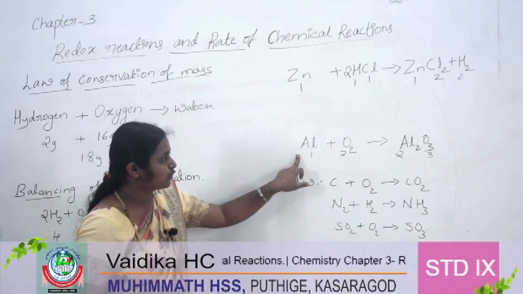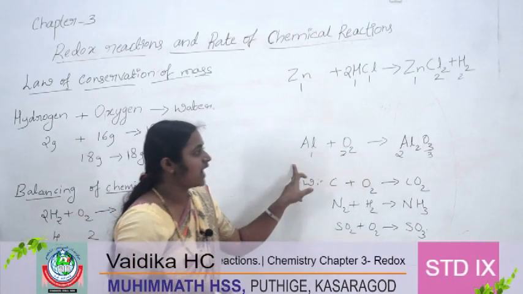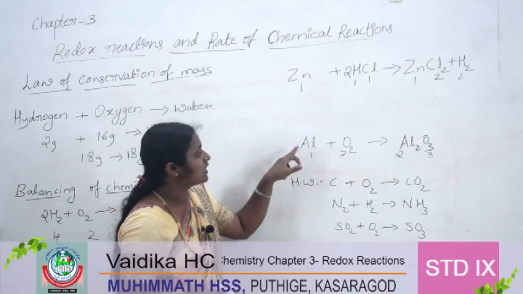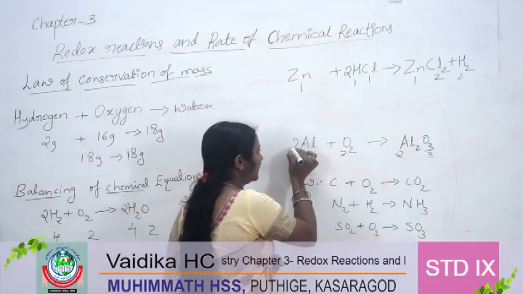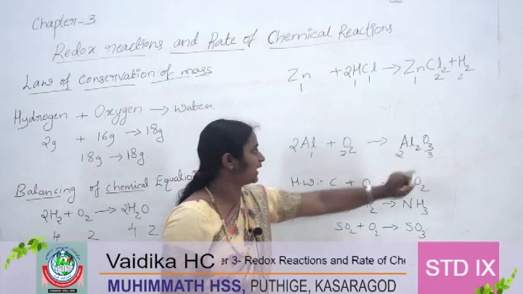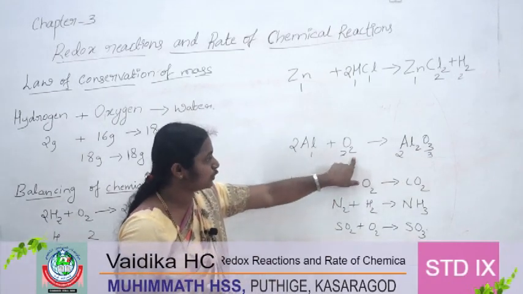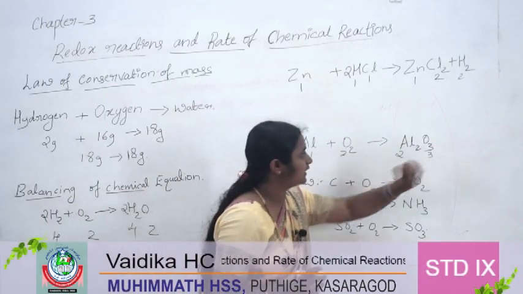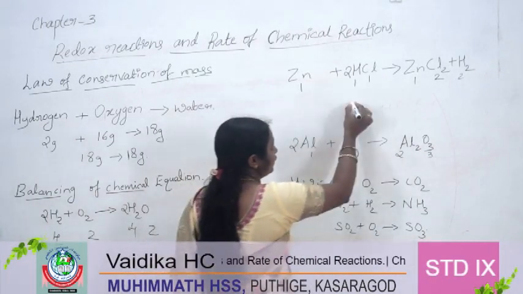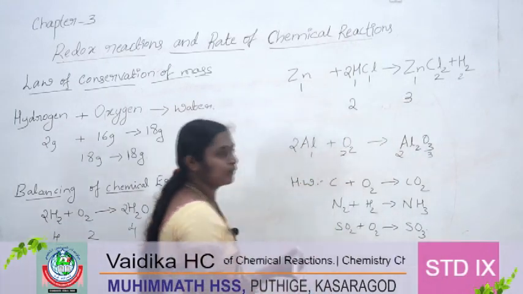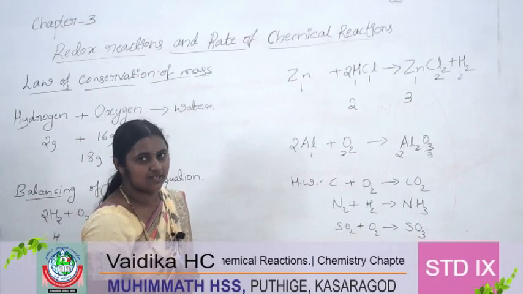So we should balance aluminium and also the oxygen. So how can we balance? So if we put 2 here, what happens? Al2, it is the same, okay. But we have to balance this O2, right? Here O2 is there, here O3 is there. So on the reactant side 2 oxygen is there, on the product side 3 oxygen is there.